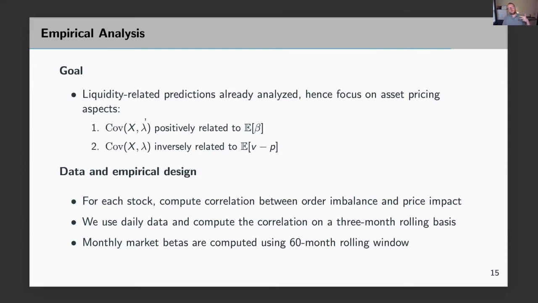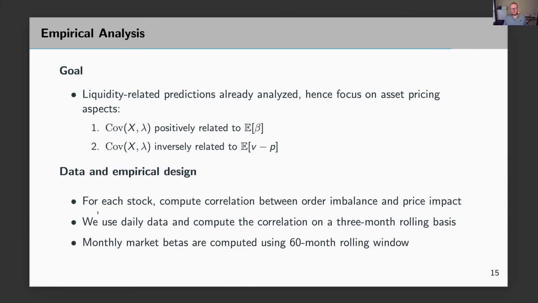And in particular, there are two predictions that we're looking at here. So our model predicts that this covariance between order flow and price impact is positively related to average betas, and it's inversely related to expected returns. And those two predictions we would like to test empirically.